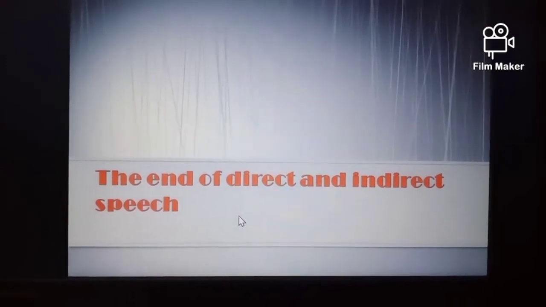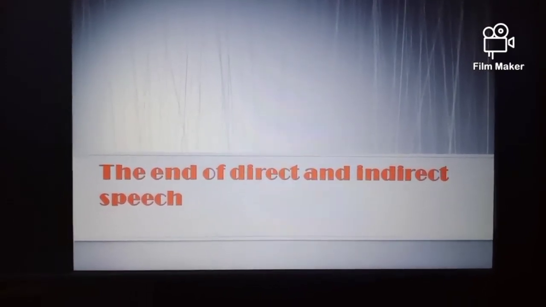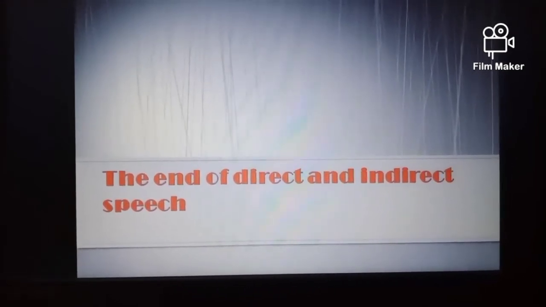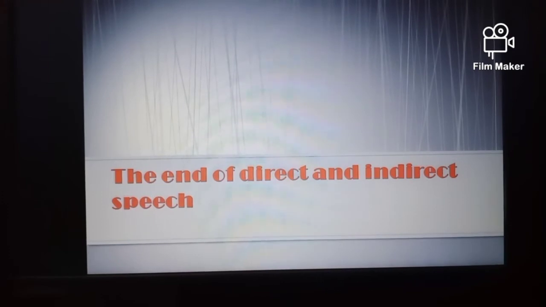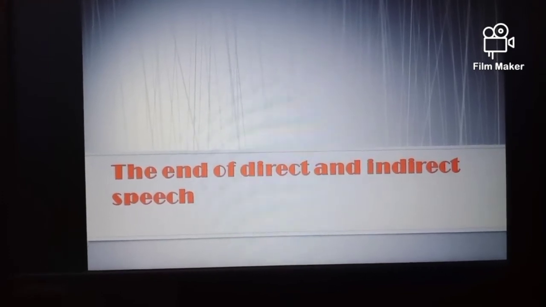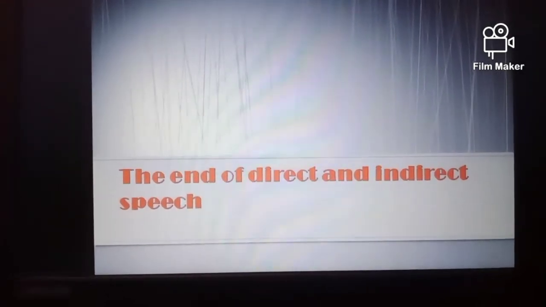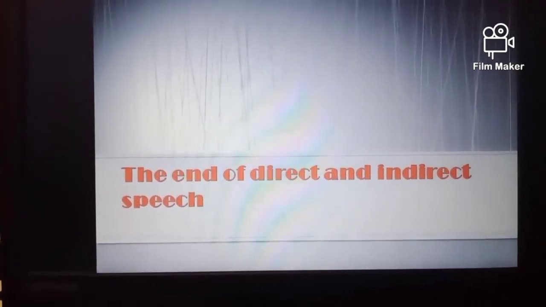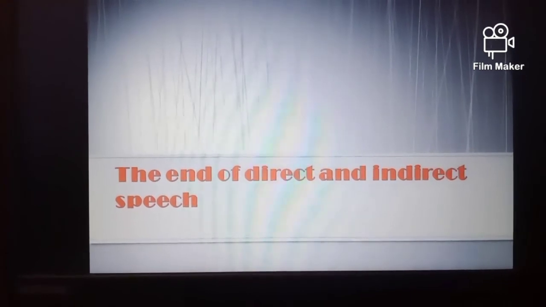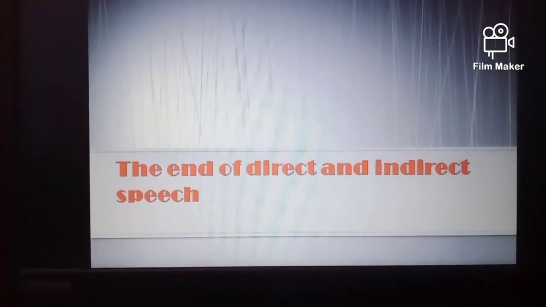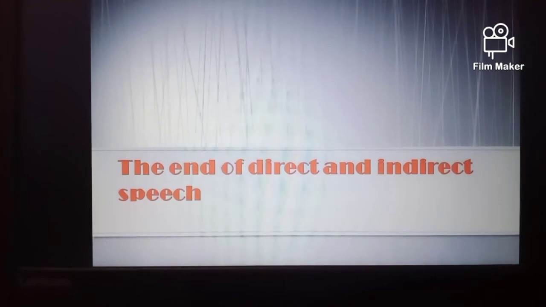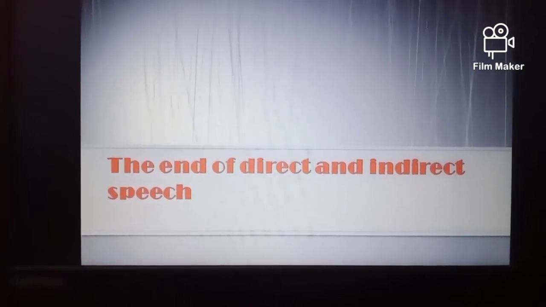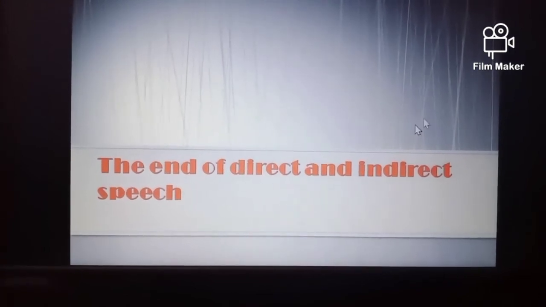So that is the end of all the types of sentences, basically converting from direct to indirect speech given in your textbook. I do hope and believe that all the rules from all the sections and videos are clear to you and you are free of doubt. If you feel any kind of doubt, you can always ask and clarify it before the problems or the exams.